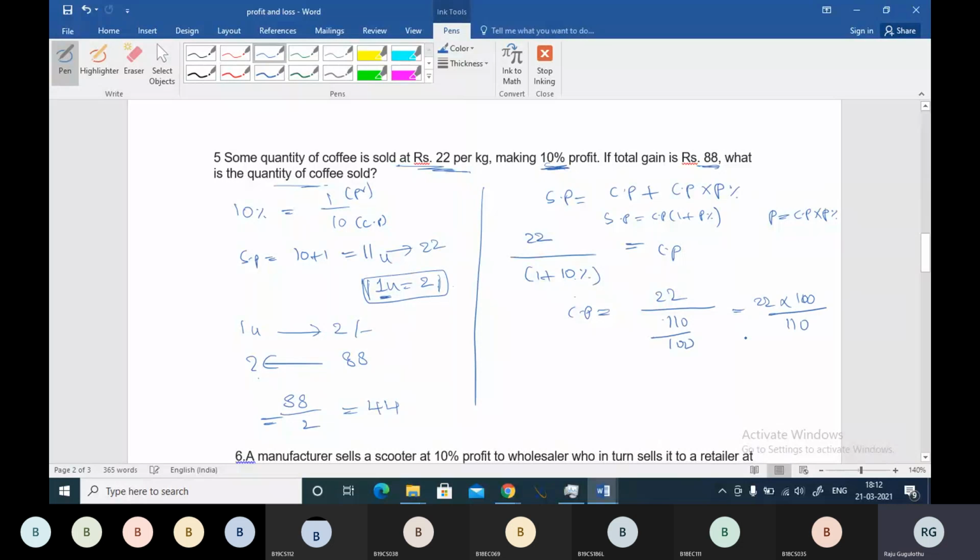So cost price will be how much? Zero will cancel, 11 twos are 22, so you got cost price as 20 and you sold them at selling price 22. So you are getting 2 rupees profit. And if you want a total gain of 88, again 88 by 2, so again you are going to sell 44 kgs of coffee. This much quantity is sold. You can go with either method. We'll give you the answer quickly, but you must improve yourself up to that standard.